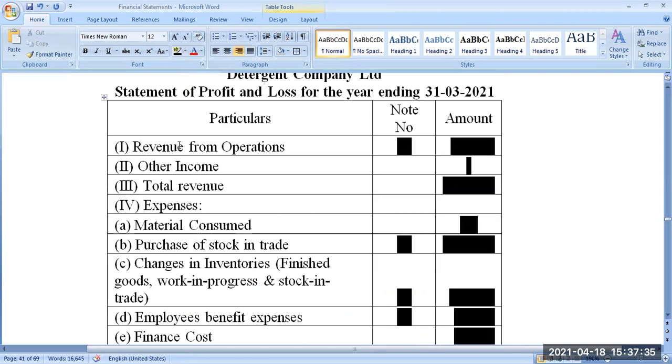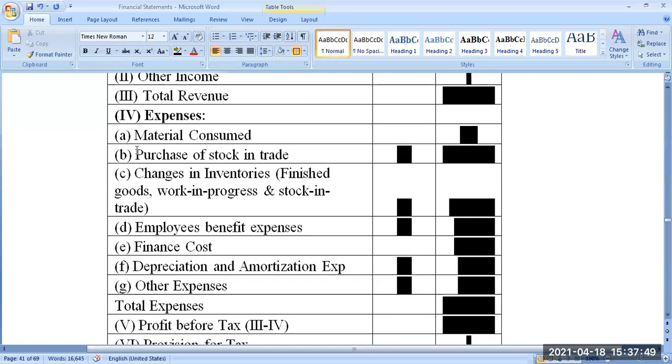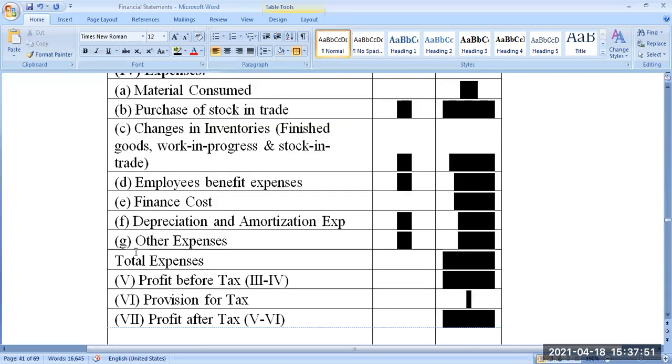Revenue from operation, other income, total revenue. Okay, minus expenses. Expenses, one by one, A, B, C, D, E, F, G. Then total expense.